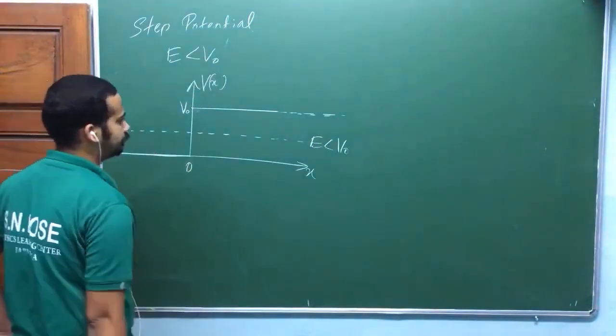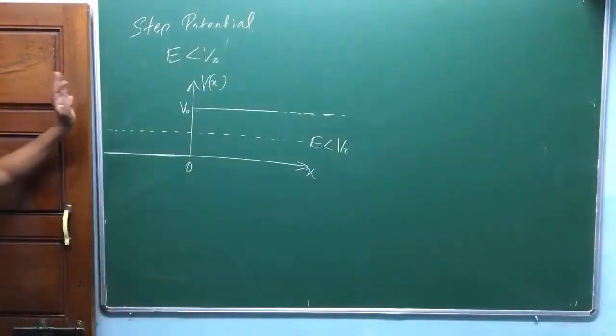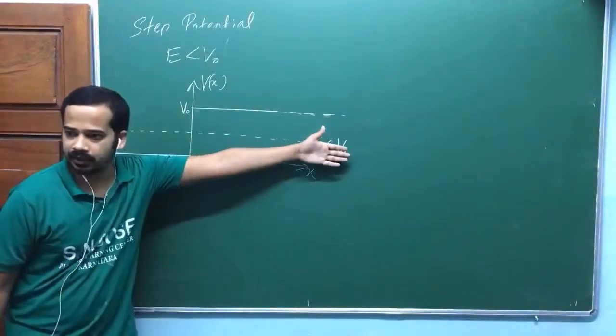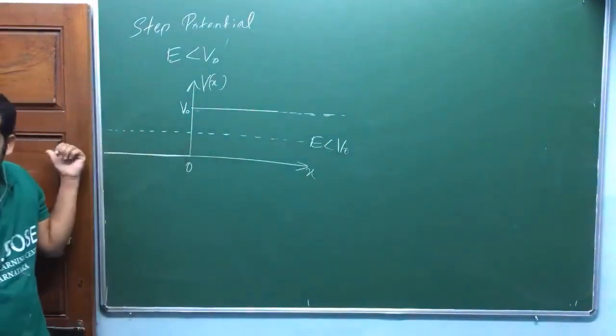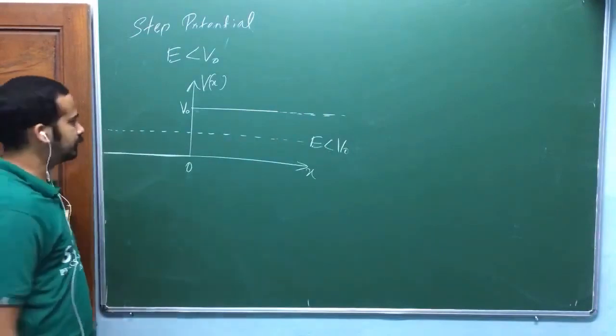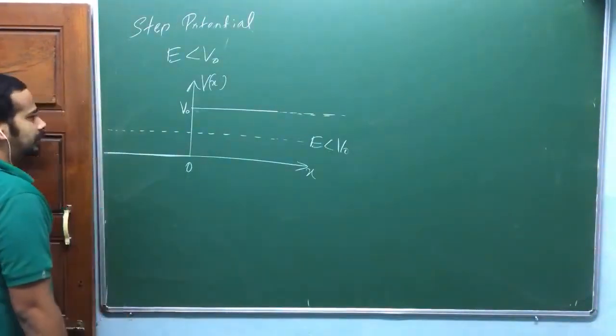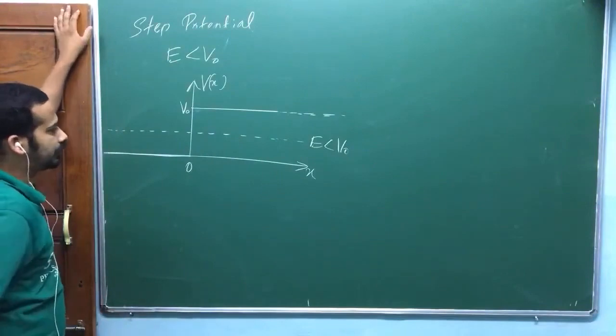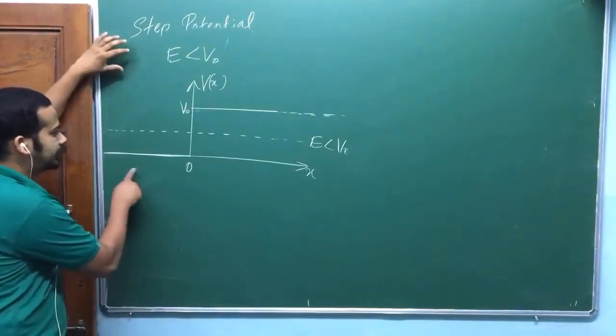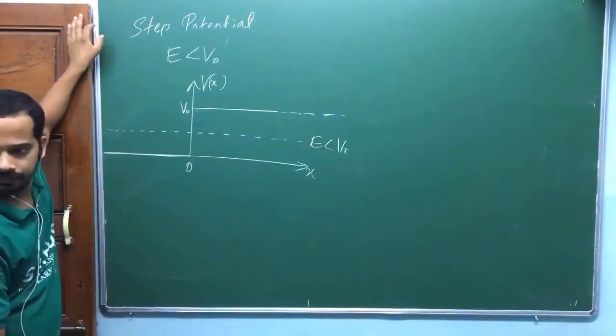Zero here. In this case also it is a scattering state. The particle may not escape in this region, but it will escape in this region, isn't it? You will see this one. Now, can I write the solution of the Schrodinger equation directly? x less than 0, x greater than 0?